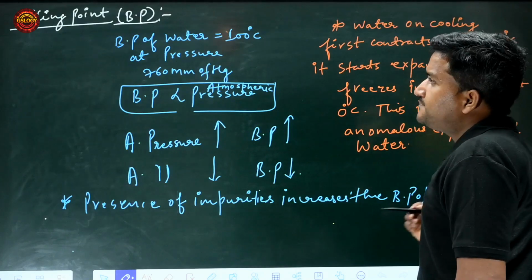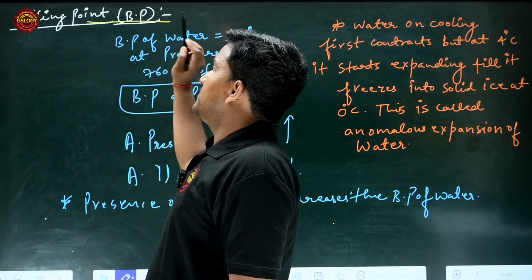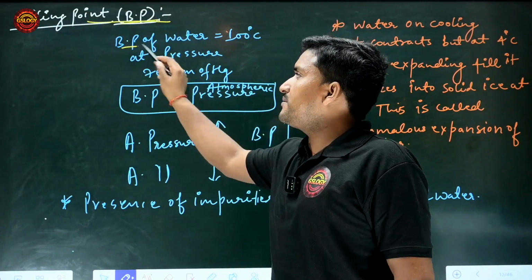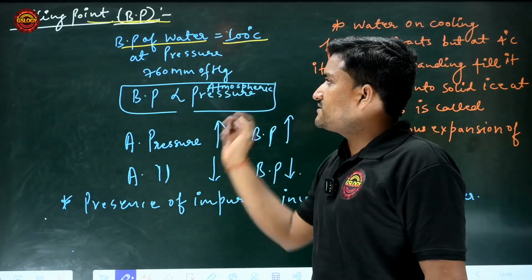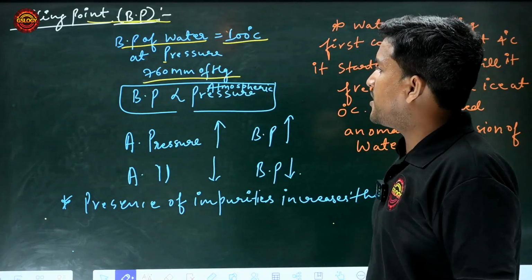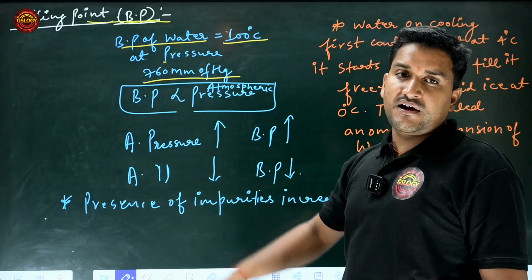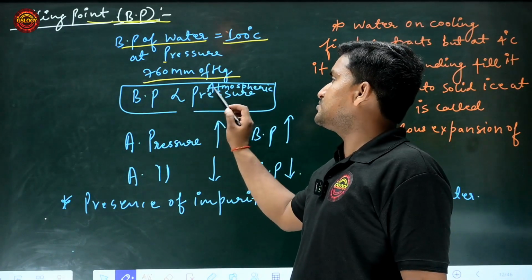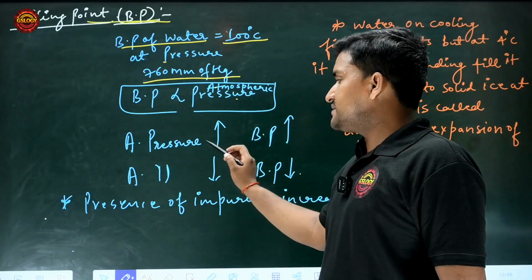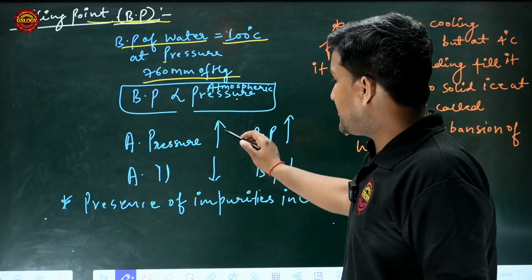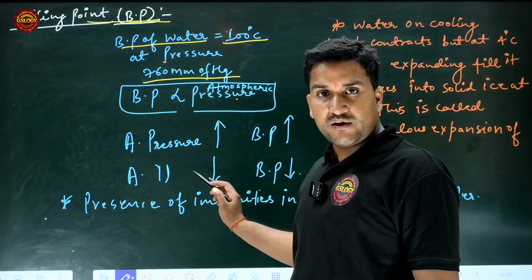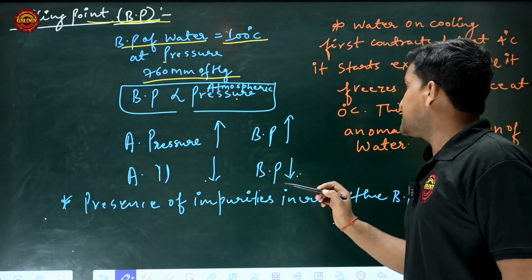Get on the next point. Boiling point, short form BP. You know very well the BP of water is 100 degrees Celsius at atmospheric pressure 760 mm of Hg, and the BP of any substance is directly proportional to the atmospheric pressure. When you increase the atmospheric pressure, the BP will increase. On decreasing the atmospheric pressure, the BP will decrease.